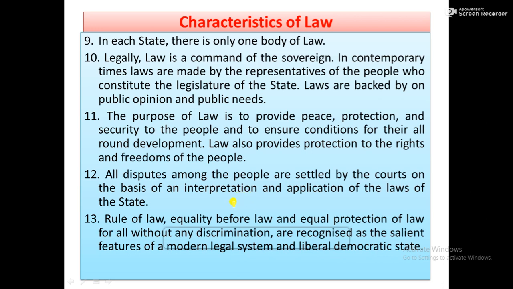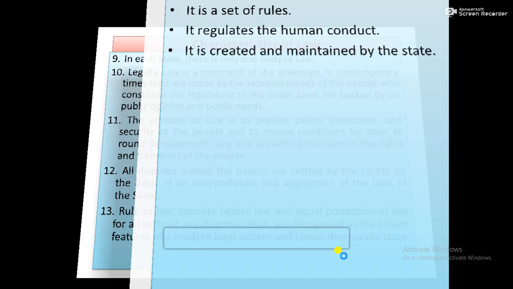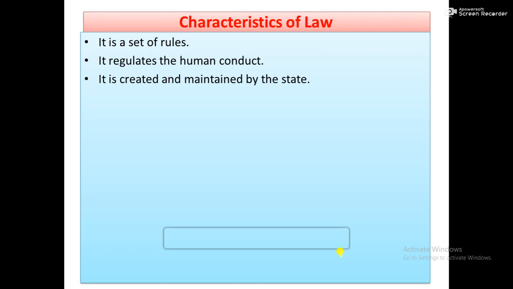Rule of law, equality before law, and equal protection of laws for all without any discrimination are recognized as the salient features of modern legal systems and liberal democratic states. Salient features, that means the rule of law, equality before law, equal protection of law, that means all people are equal, supremacy of law, and equal protection of laws are now very important features of the law. So, very short in bullets, right?